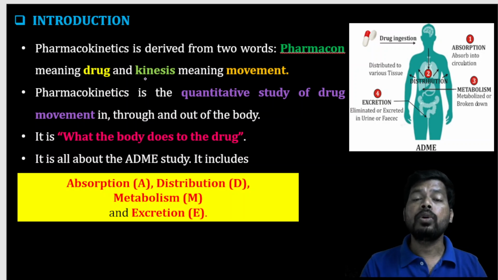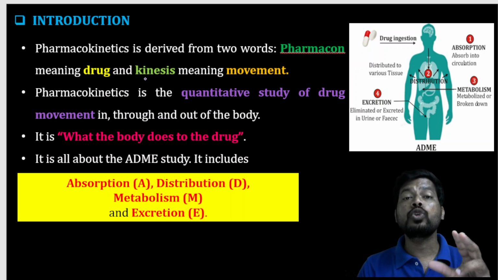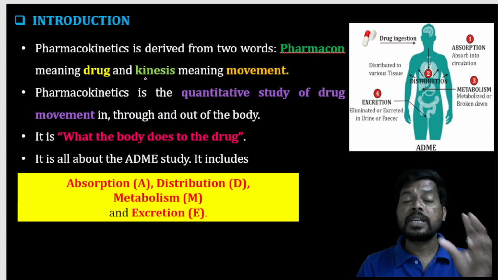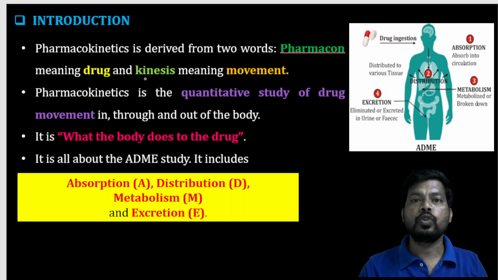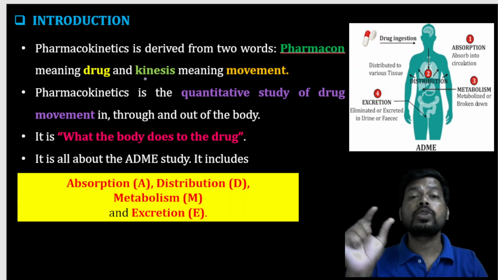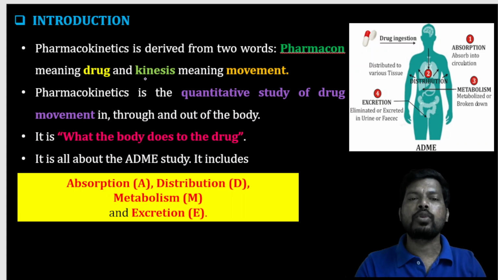Pharmacokinetics means how the body affects the drug. So what the drug does to the body is pharmacodynamics, and what the body does to the drug is pharmacokinetics.